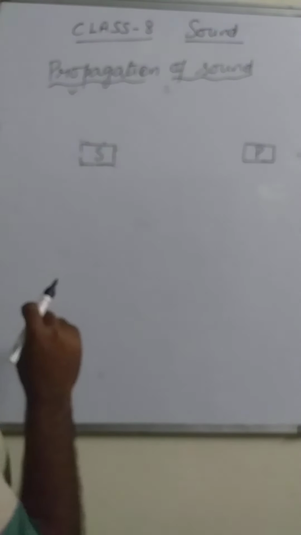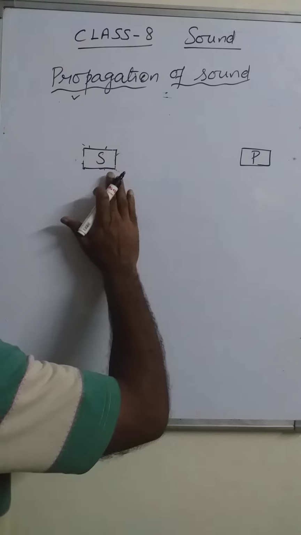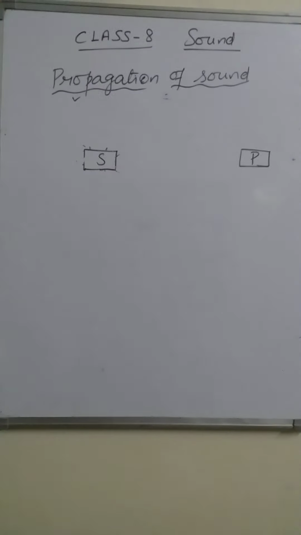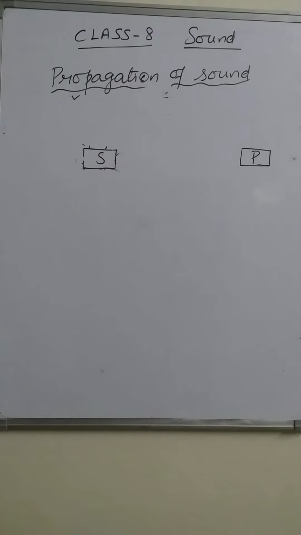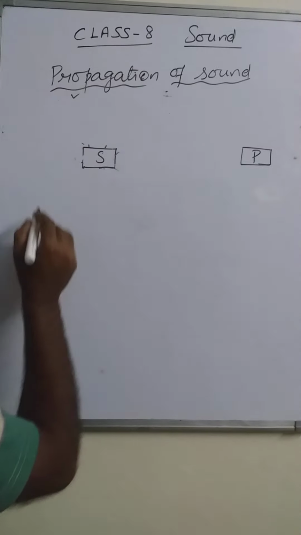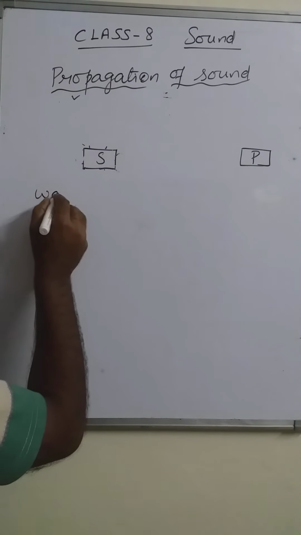Now we have to discuss how it is traveling. How it is traveling from the source to the person. In what form it is traveling? The sound always travels from one place to another place in the form of wave.